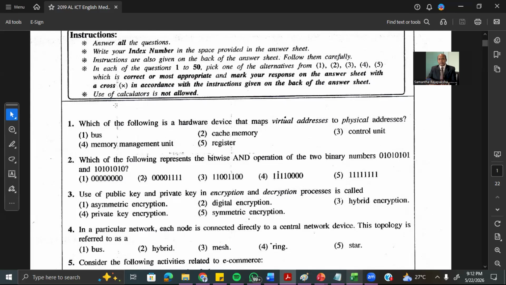Then the second question: which of the following represents the bitwise AND operation of the two binary numbers? Now remember, AND operation basically means multiplication. The first binary value is 0, 1, 0, 1, 0, 1, 0, 1. The second binary value is 1, 0, 1, 0, 1, 0, 1, 0.